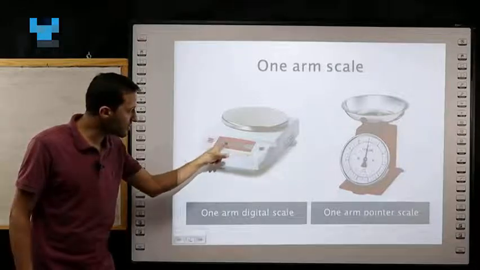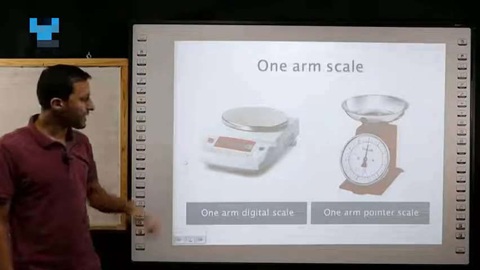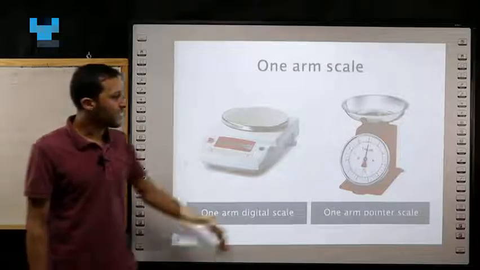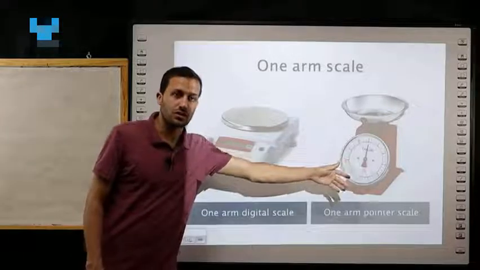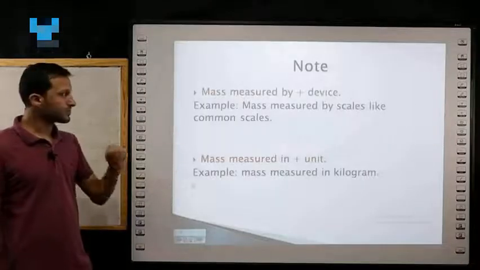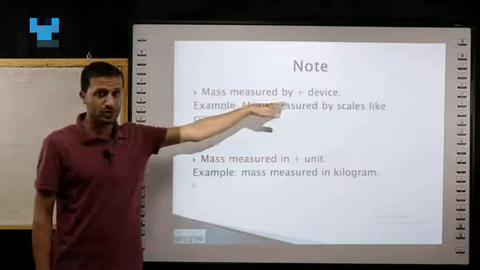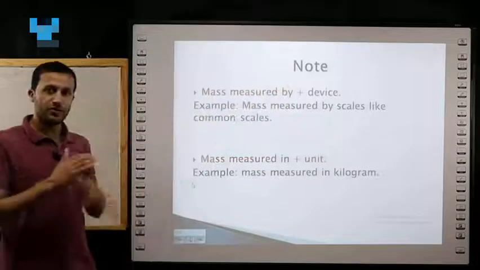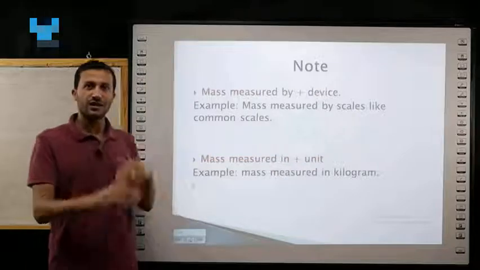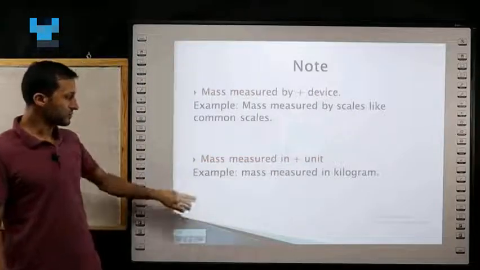As we see, there is a screen, and the numbers or the mass appear on the screen, and this is the pointer 1 arm scale used in kitchens. Note: mass measured by, as we say, is followed by a device, but mass measured in is followed by a unit.